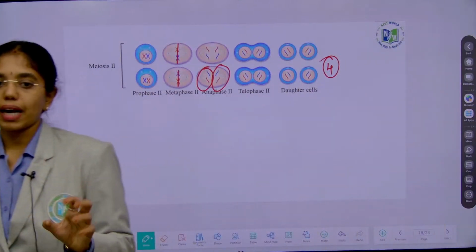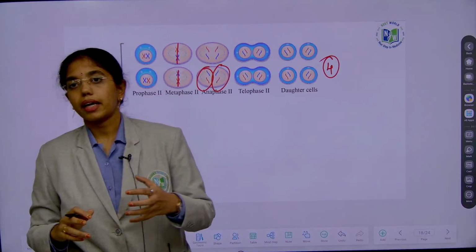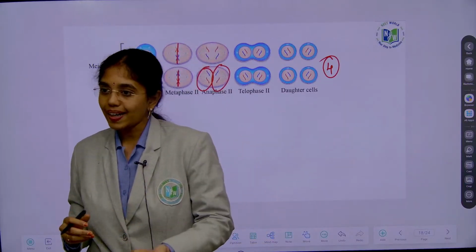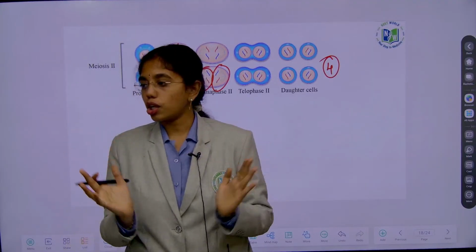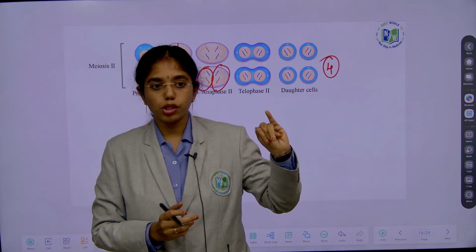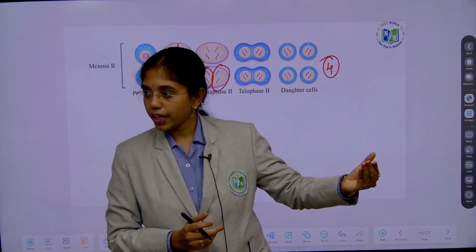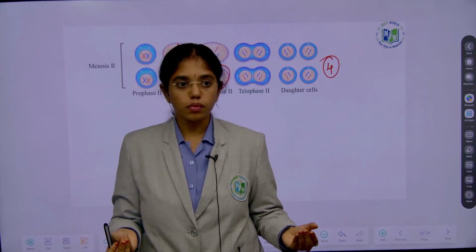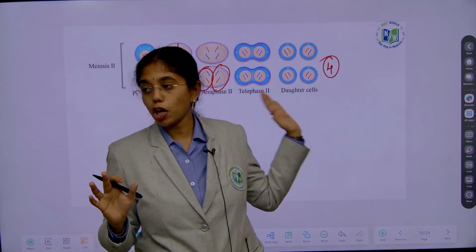A few calculation parts that we have to remember, because we will get questions on ploidy, connecting with chapters like sexual reproduction of flowering plants, might be plant kingdom might be. The ploidy questions will be asked, because we have alternation of generations for all the 5 divisions of plant kingdom: algae, bryo, pterido, gymno, angio. You should know which structures fall under the gametophytic phase and which structures form under the sporophytic phase. If you have an idea on ploidy, you can solve the questions from mitosis and meiosis especially.